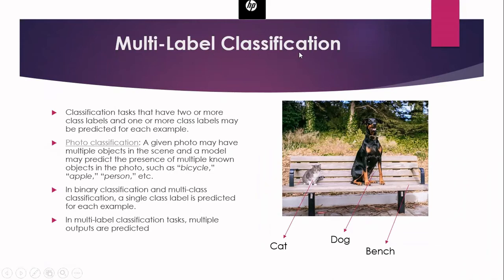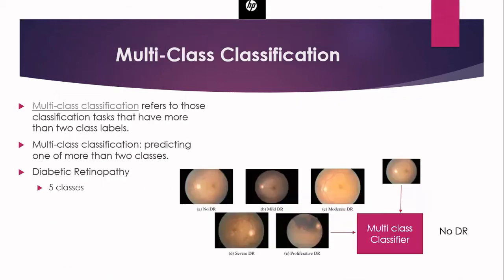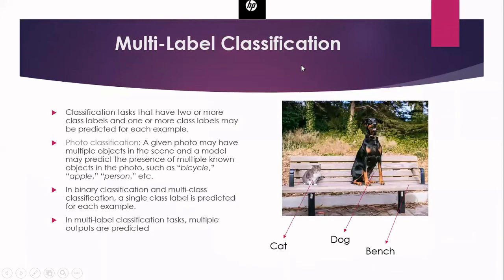It is multi-label classification. So what is the difference between multi-class classification and multi-label classification? In multi-class, your output can be any one of these 5 classes. At the same time, you cannot have no DR as well as mild DR in your output. It can be any one. This is multi-class. But for multi-label classification, you consider this particular example.